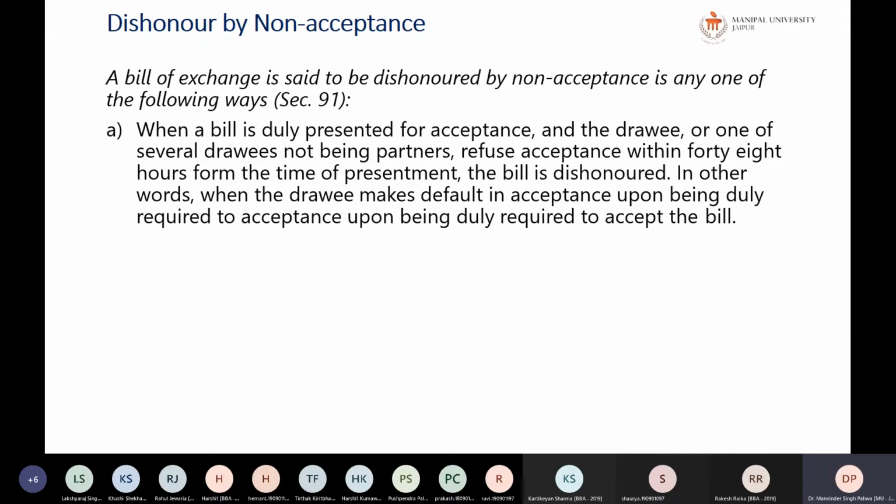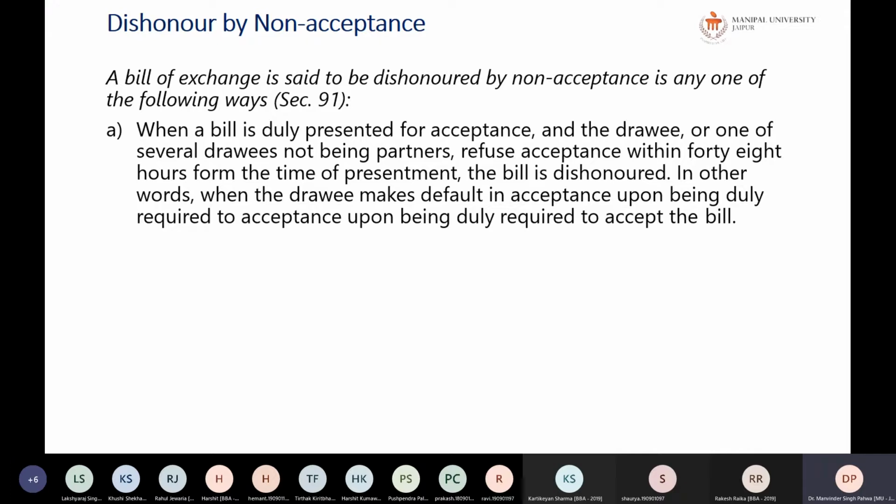Now, what happens? That those drawees refuse to accept within 48 hours. So now this 48 hours is very, very important. You can say a multiple choice question can be asked on what is the time period for this. So 48 hours is the time period for this. So within 48 hours, it has to be accepted.